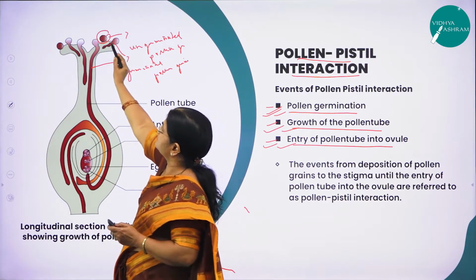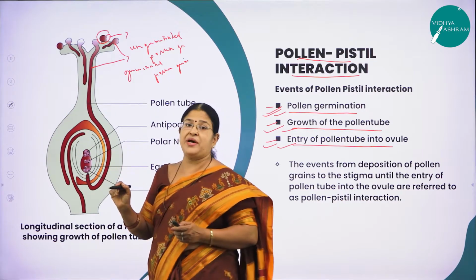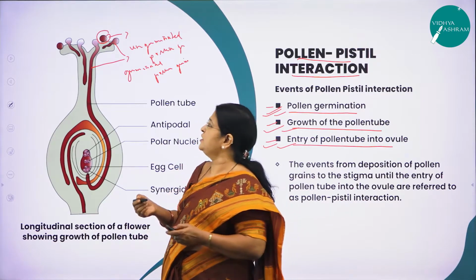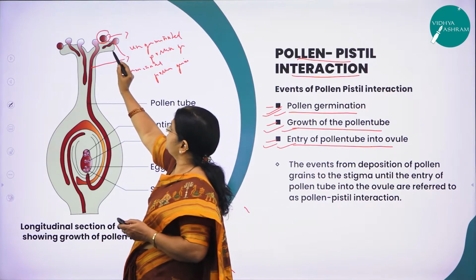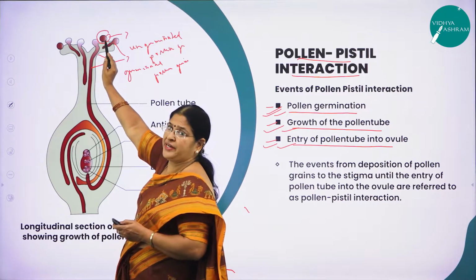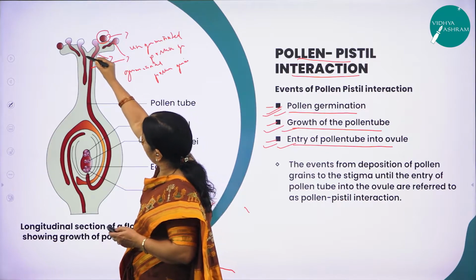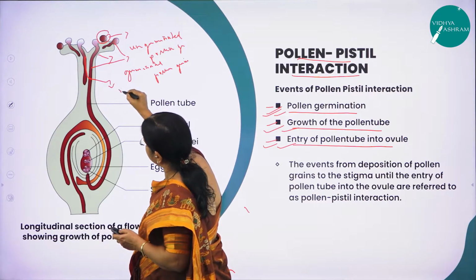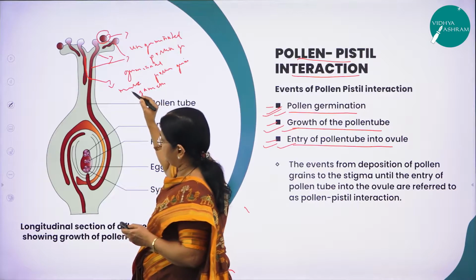Once the pollen grains come and land on the stigmatic surface, if the stigma is receptive and recognizes the pollen grain of its own species, it is going to allow pollen germination. What is pollen germination? The process of formation of a tube. Here you can make out: here it is ungerminated, here it is germinated. The germinated pollen grain will form a pollen tube like this, and this pollen tube carries what? The two male gametes.